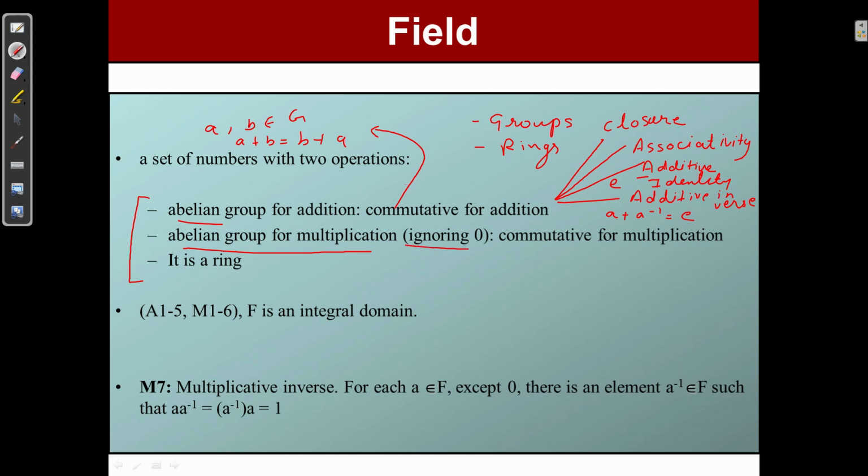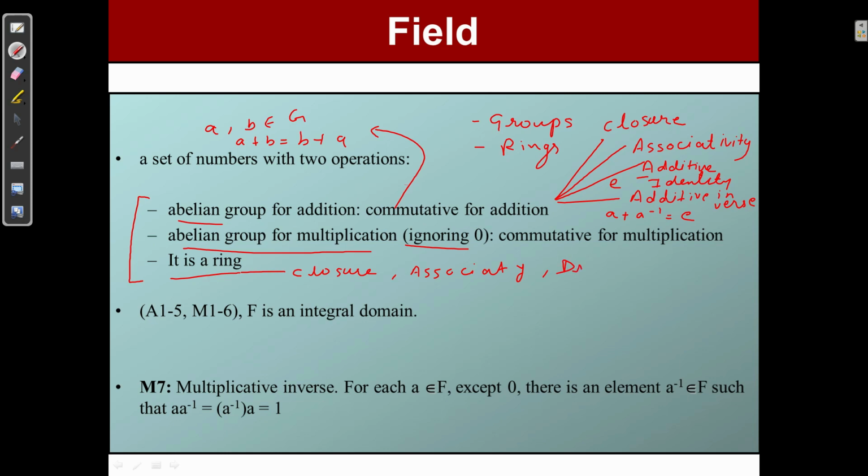It is a ring, and when we say it is a ring, it means it follows all the properties of a group, and it should also be closed under multiplication, associative under multiplication, and follow the distributive law.